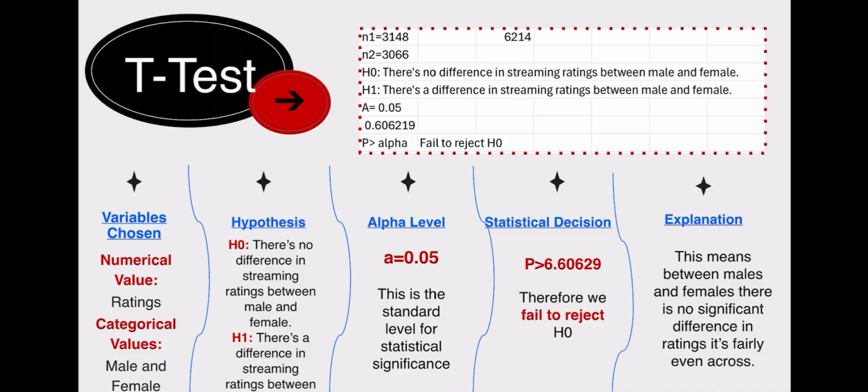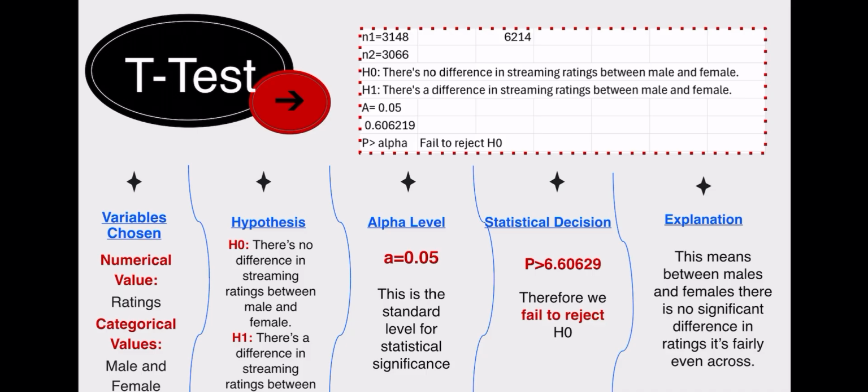Therefore, we fail to reject the null hypothesis, which is that there's no difference in streaming ratings between male and female. This means that between males and females there's no significant difference in ratings and it's fairly even across the board, so not one was favored more than the other.